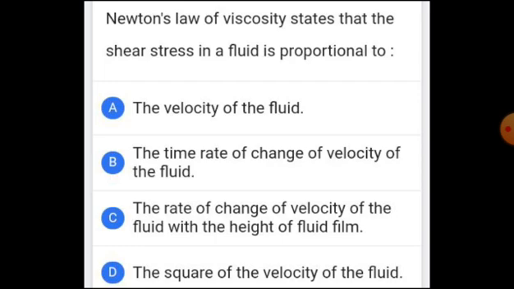shear strain, which is du by dy. Therefore here du is the change in velocity and dy means change in height. Therefore the correct option should contain velocity as well as height. The correct answer for this question is option C. Okay, velocity alone never comes, and in the second option there is nothing regarding height, and the third option too has nothing regarding height. Only the option containing change in velocity and change in height is option C. Therefore the correct answer for this question is option C.